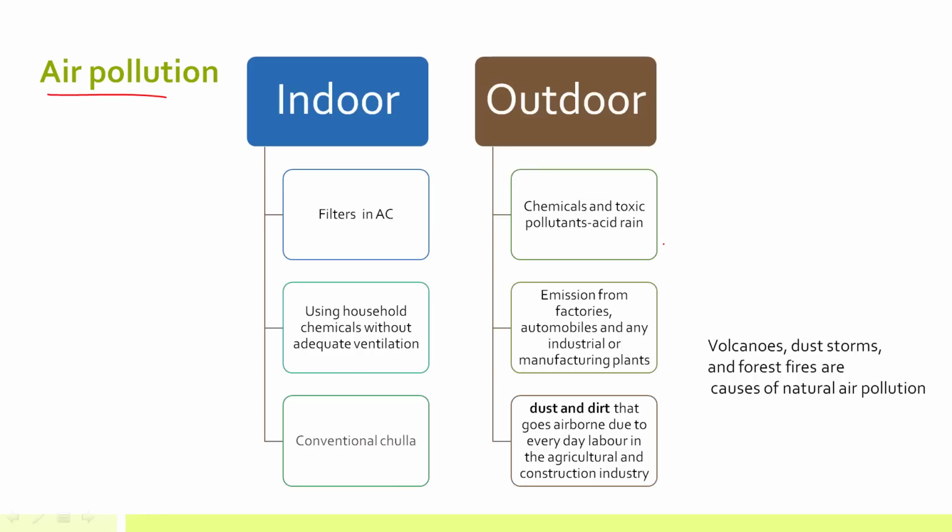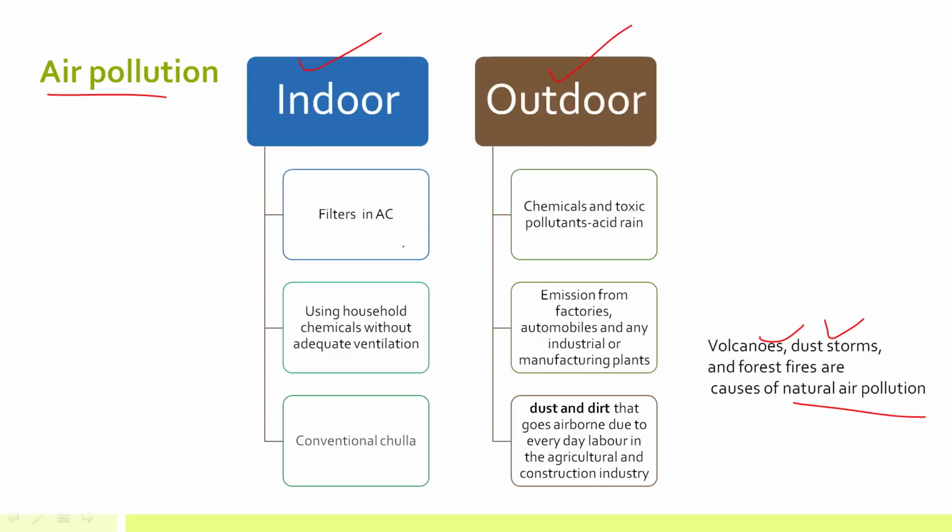Now, air pollution, primarily there are two causes of air pollution. It can be natural causes or it can be anthropogenic causes. Now, natural causes are mainly due to volcanic emissions, dust storms, forest fires, etc. But the main problem is due to anthropogenic or man-induced air pollution. That can be divided into two parts, indoor air pollution and outdoor air pollution.